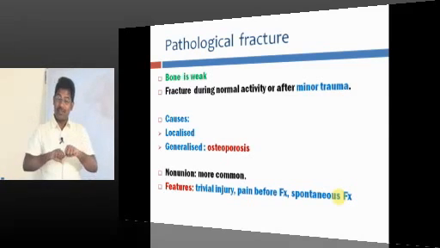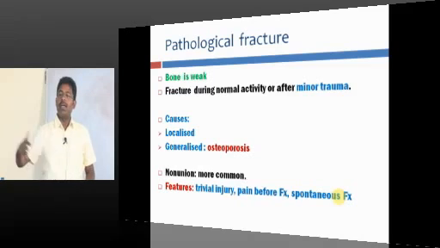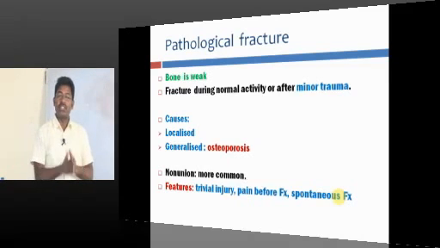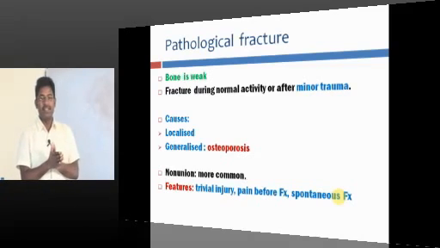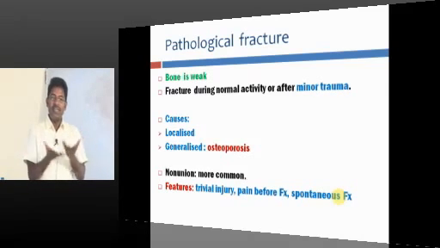Your strong bone needs strong violence to break it. So, your normal strong adult just like that cannot have a fracture. He needs some vehicle to come and hit, or he needs falling from a height, considerable height, that is a traumatic fracture. Imagine a situation where the bone is weak. The bone is weak by a tumor or infection or any disease. The bone is not strong, it is weak.